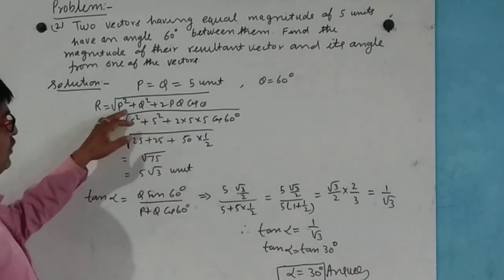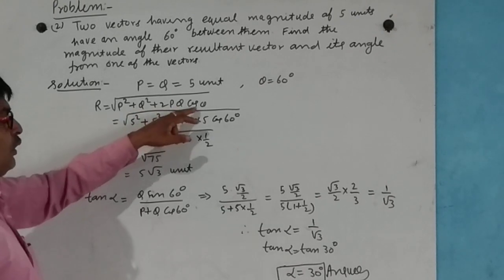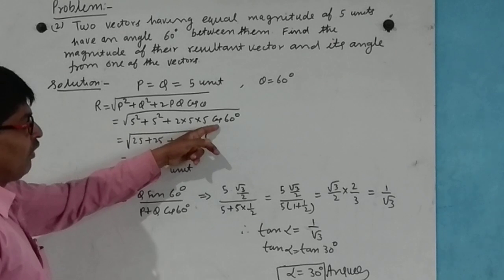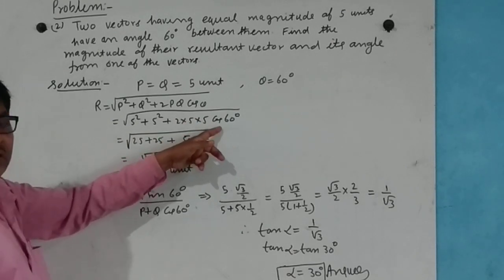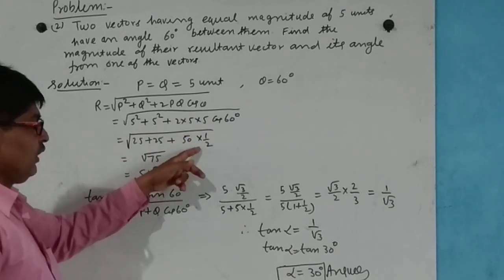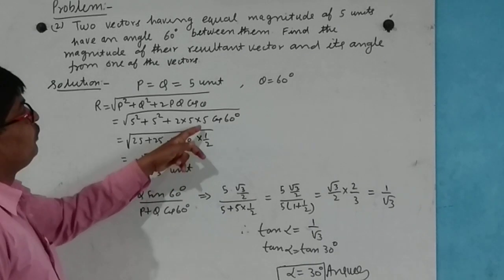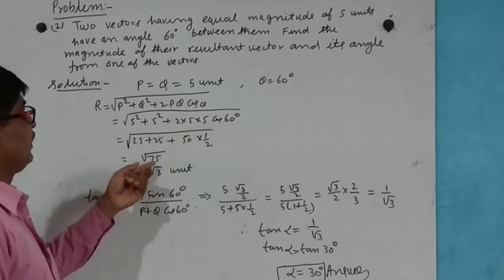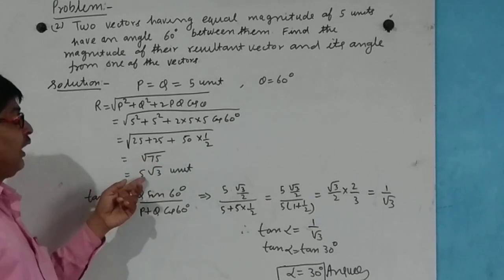Resultant R equals root of P square plus Q square plus 2PQ cos theta. Cos 60 degree is equal to half. So this will be 75, and the resultant is 5 root 3.